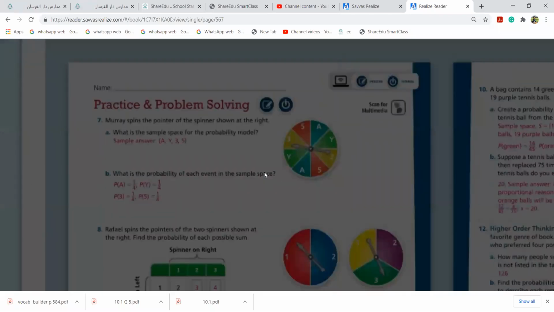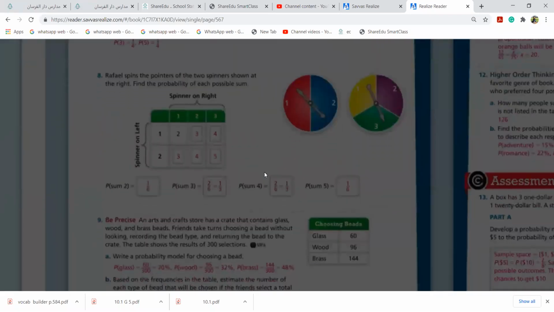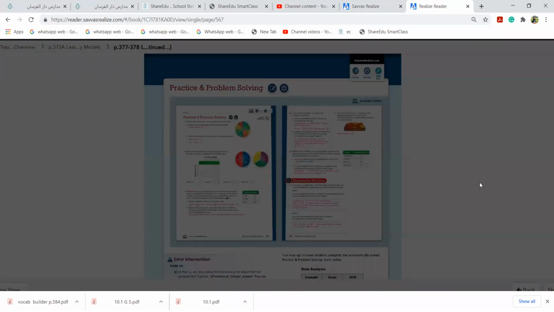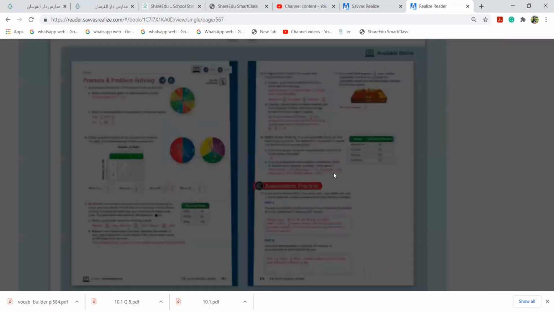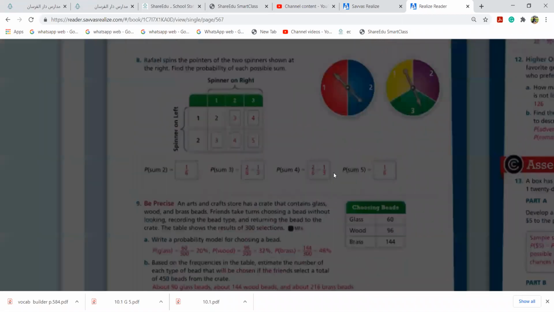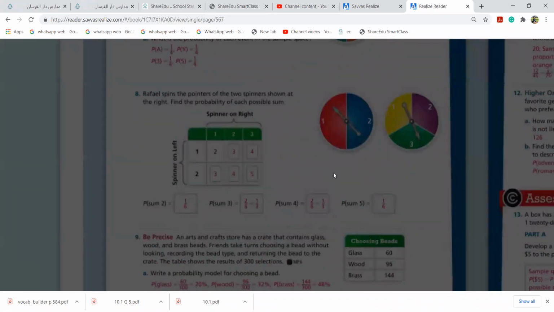60 over 300. Yes, very good. 60 over 300 because you have 300 beads. Same way wood, 96 over 300. That's why, Miral, I'm saying please be with the calculator. If I do 60 over 300, do you have the calculator? Yes, I do. Okay, 60 over 300. If I ask you to find the percentage, what will you do?